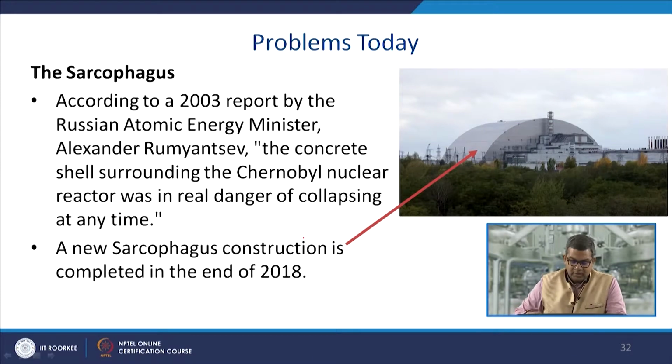the new sarcophagus construction was completed at the end of 2018. According to a 2003 report by the Russian Atomic Energy Minister, the concrete shell surrounding the Chernobyl nuclear reactor was in real danger of collapsing at any time. So a new sarcophagus was constructed and it was completed at the end of 2018. Now there are several recommendations attributed to this nuclear disaster.